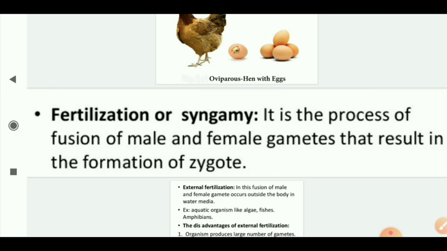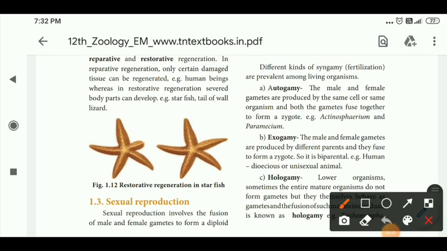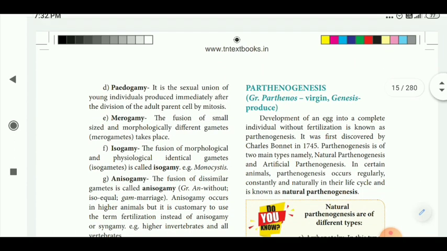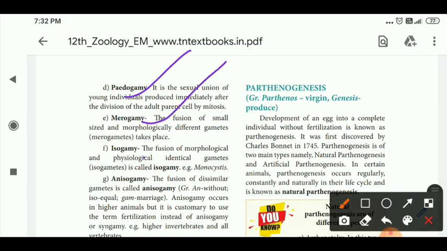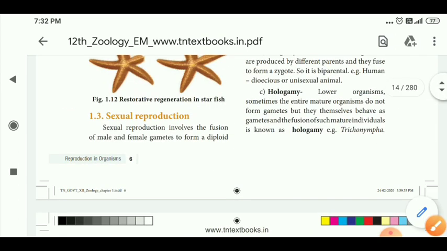So in sexual reproduction, there are different types of syngamy. What are the different types of syngamy? The different types of syngamy are autogamy, exogamy, hologamy, pedogamy, merogamy, and isogamy. So these are the 6 different types of syngamy. Okay, now we have to learn about them one by one.